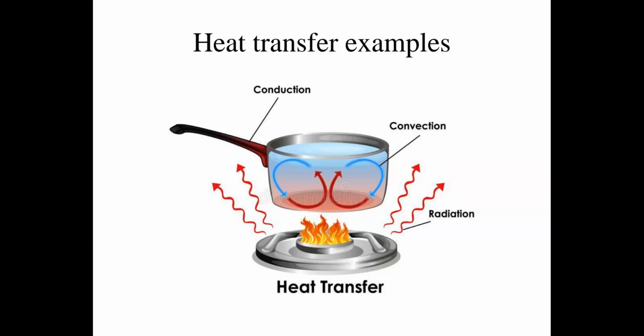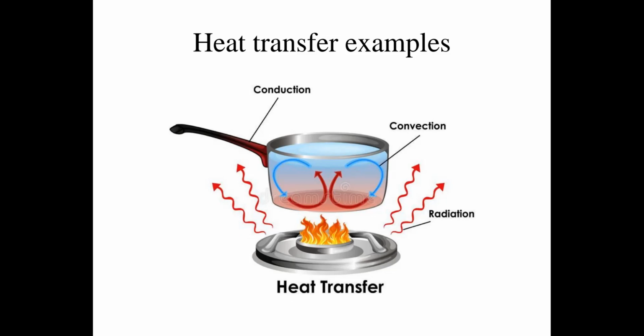So conduction, convection, or radiation transfer heat in different modes. Solid to solid is conduction, solid to fluid is convection, and heat transfer without any transmitting medium is radiation. Heat transfer does not usually take place by conduction or convection individually; it can occur by conduction and convection, conduction and radiation, or convection and radiation.